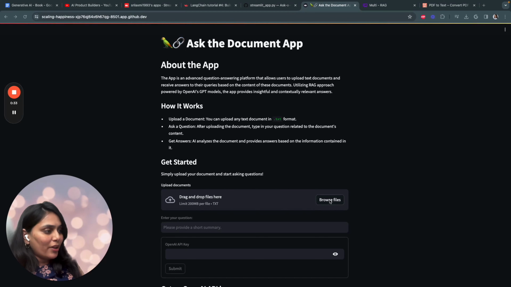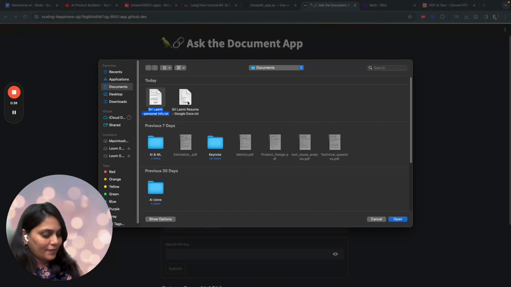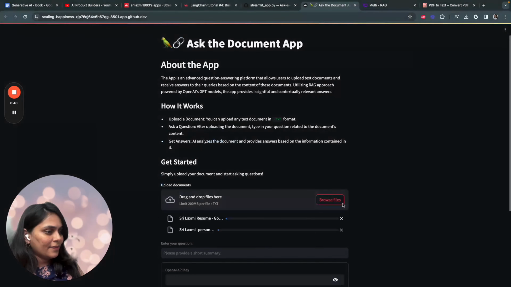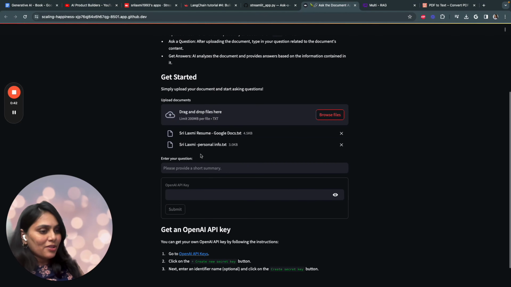So I'll start by uploading 2 files over here. I've uploaded personal documents of mine. Srilakshmi personal info contains a lot of information about me, my strengths, weaknesses, where I live, what's my favorite food. Srilakshmi resume contains information about where I work and what I do.